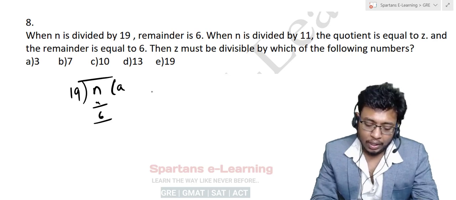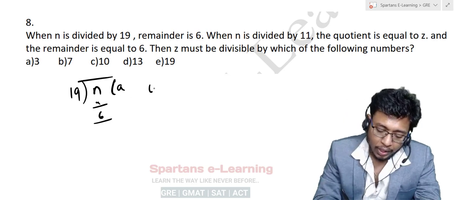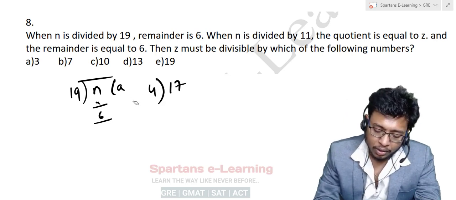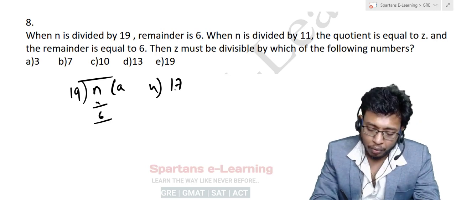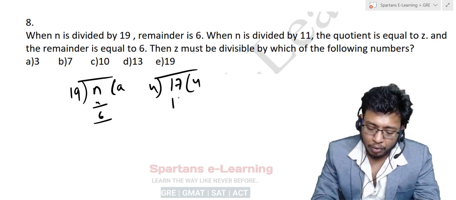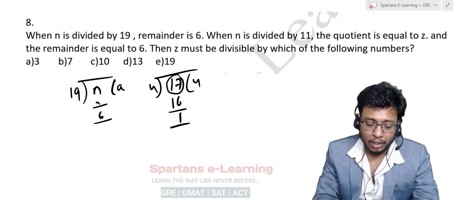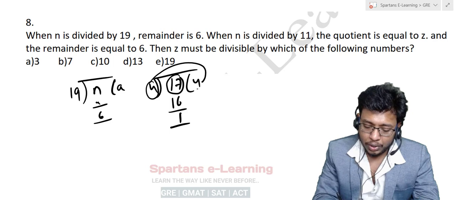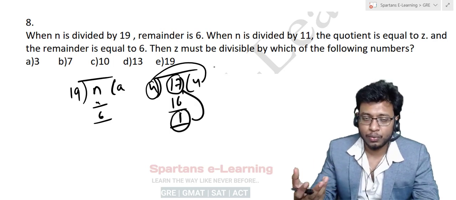You know that dividend is equal to divisor into quotient plus remainder, right? Suppose if I take my number as 17, if I divide by 4, what happens here? Quotient will be 4, remainder will be 1, right? So how can I get back my actual number? Divisor into quotient plus remainder will give you 17 itself. 4 into 4 is 16 plus 1, 17, right?